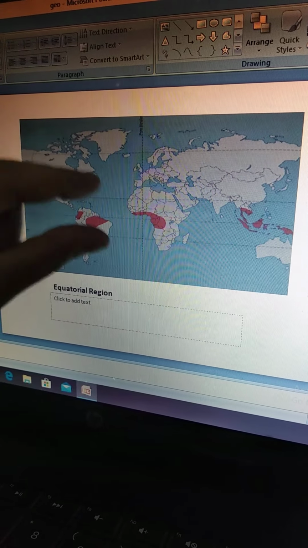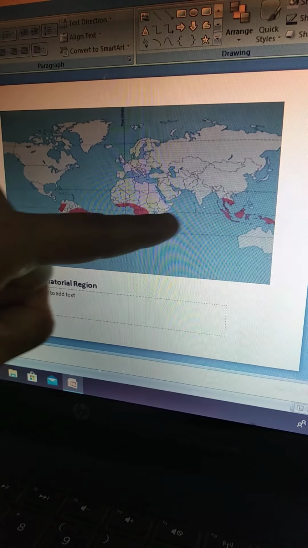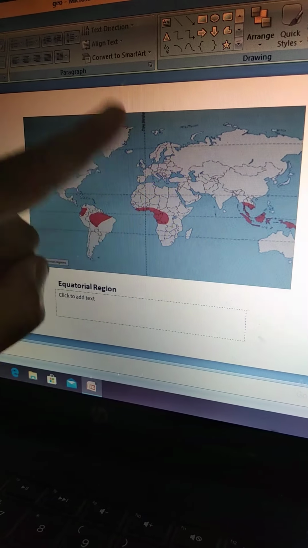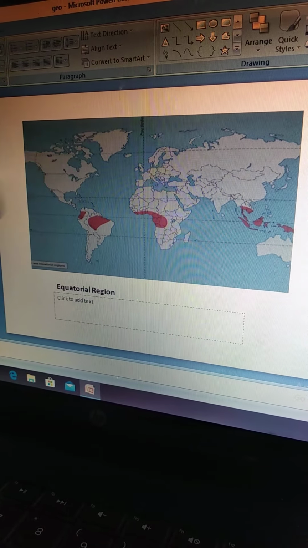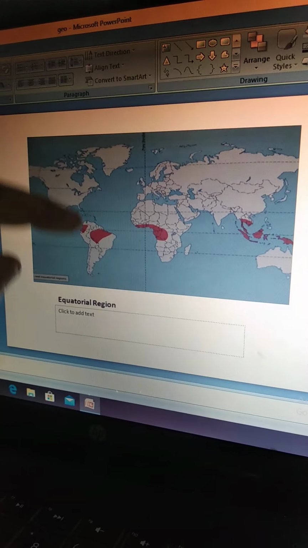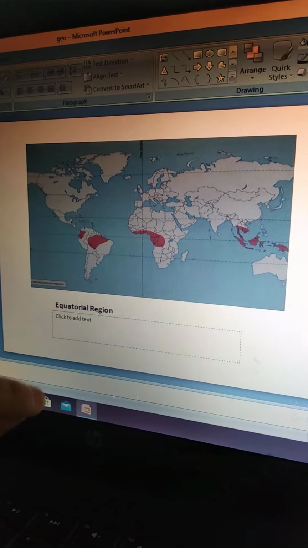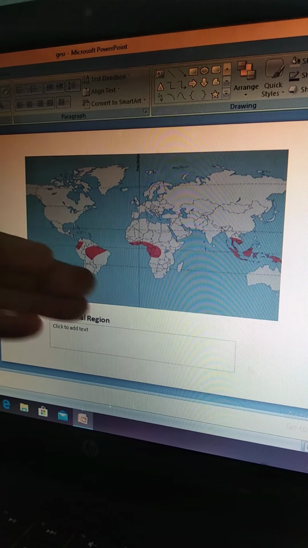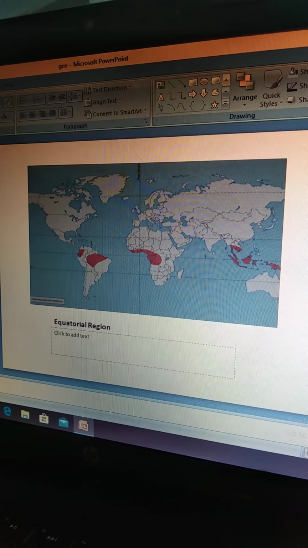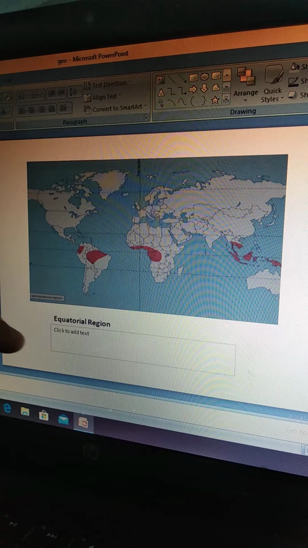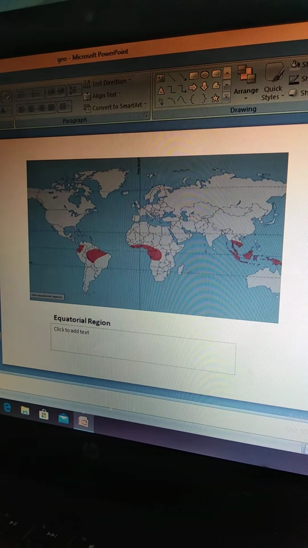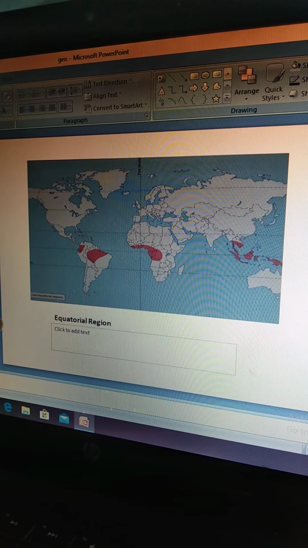Now, the place receives the direct rays of the sun throughout the year. As a result of it, what will happen? Evaporation, the rate of evaporation would be more, right? So the rate of evaporation would be more, leading to very heavy rainfall throughout the year. Second reason is the place gets the convectional type of rainfall.